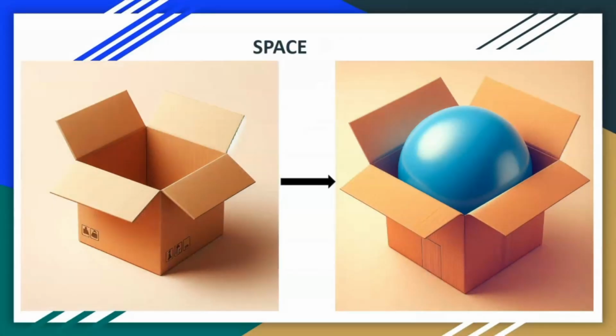Then we talk about space. Matter occupies space, isn't it? This is a typical example of matter on the screen. We'll place it on a scale. Obviously, we'll get a specific amount of what? Weight that this box is weighing. And as you can see inside this box, it has space. Okay, it occupies space. Yes, you can see the space it has. This balloon is prettily sitting on it. So that is what matter is all about.